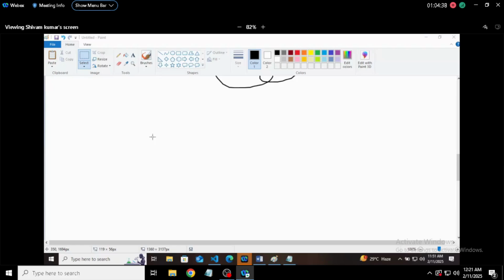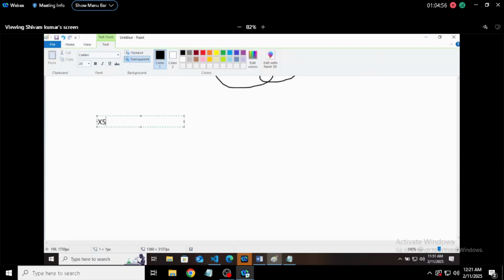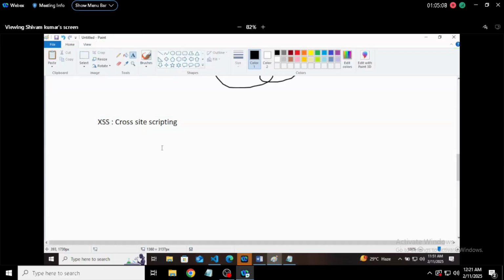I think I have shown you one token application we installed on a student's mobile here, and I showed you the live messages going on. These kinds of things are there. So there is an attack whose name is XSS. This is cross site scripting. There is an XSS attack.